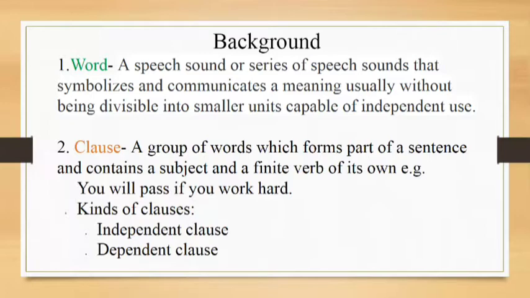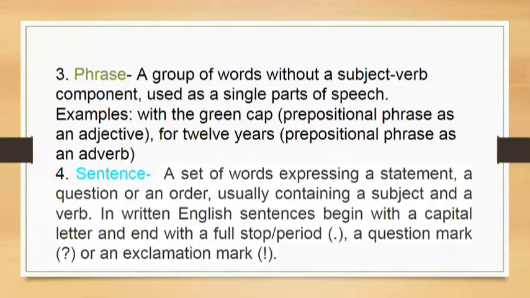A dependent clause cannot construct an independent, complete sentence. So it doesn't provide a complete meaning. It connects with the independent clause with the help of the subordinating conjunction. Let's move further.